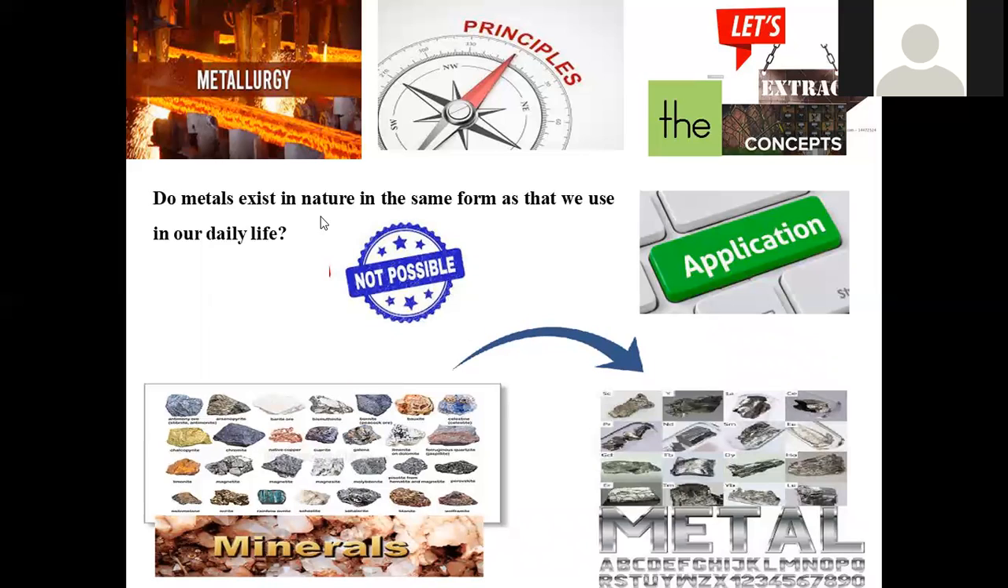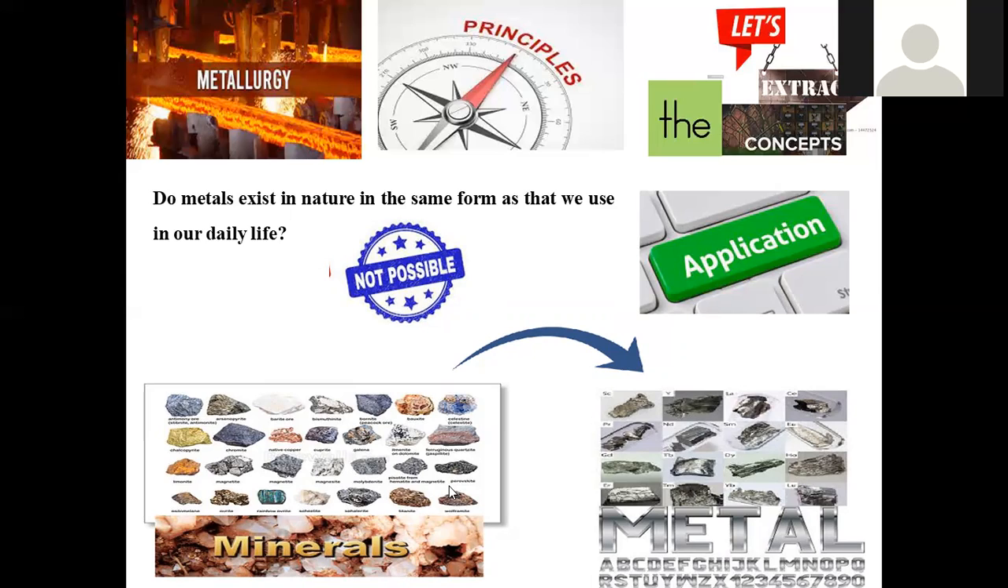Do metals exist in nature in the same form as we use in our daily life? For example, if we use a stainless steel article in our kitchen, is it available as such in nature, or are any transformations done? Let us discuss in detail. No metal is available in its native state. Rather, most metals are found in a mineral form, otherwise an ore form.